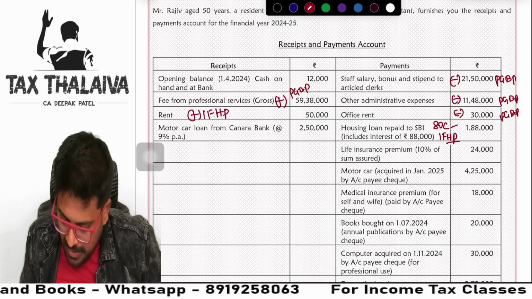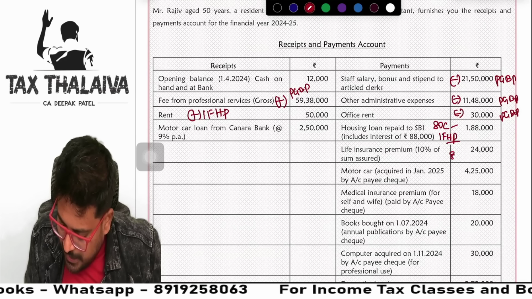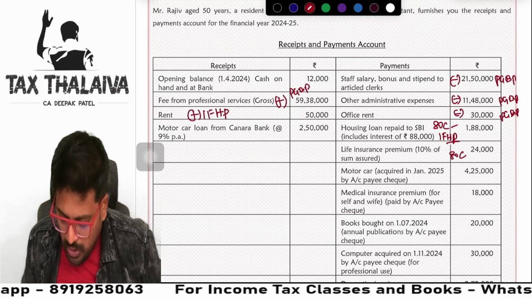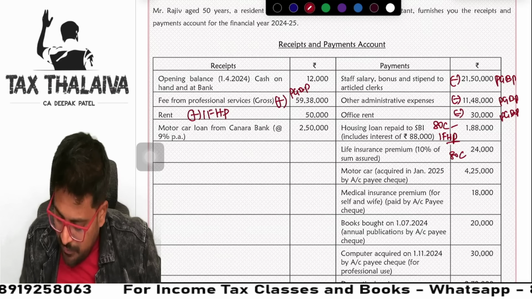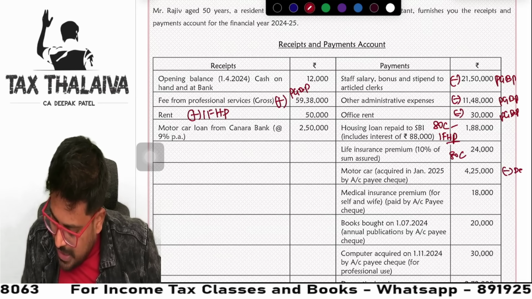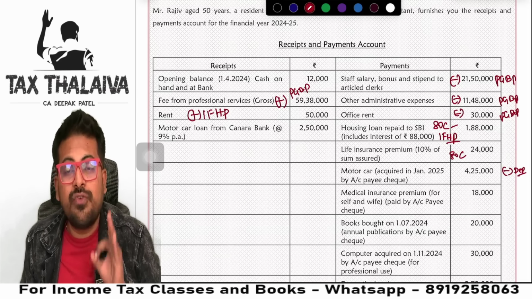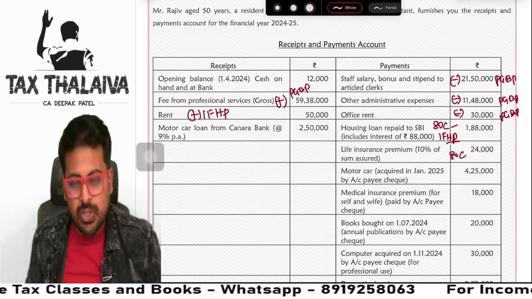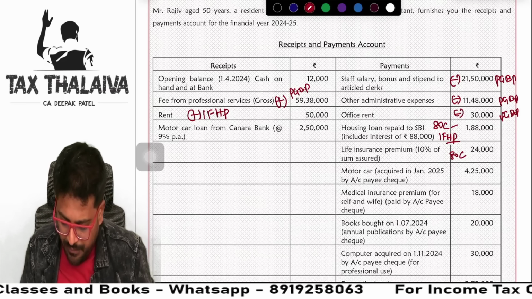Reduce. Life insurance premium 80C. Motor car acquired in Jan 2025 by account payee cheque. On that, we need to reduce what? Depreciation if the car is used for business purposes. So first we will leave it just like that. Let's read the full question and we will understand.